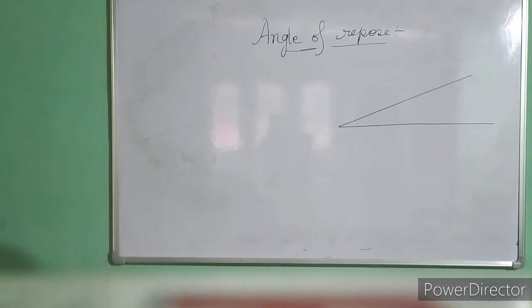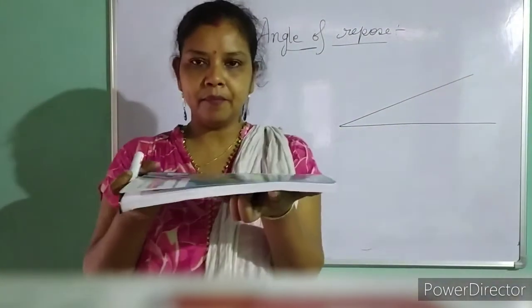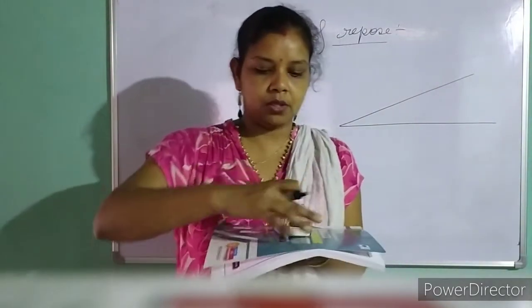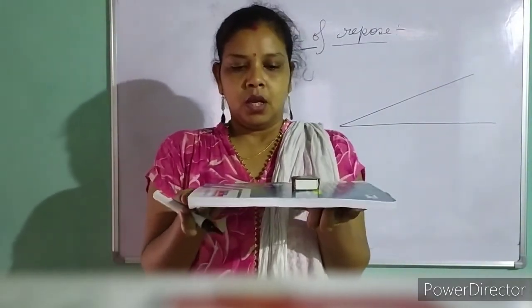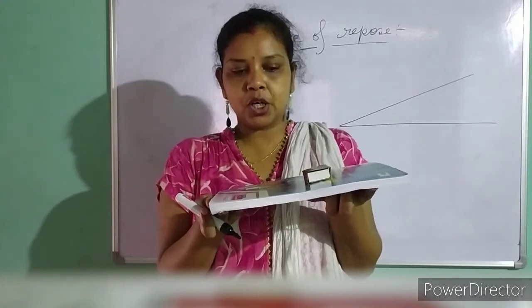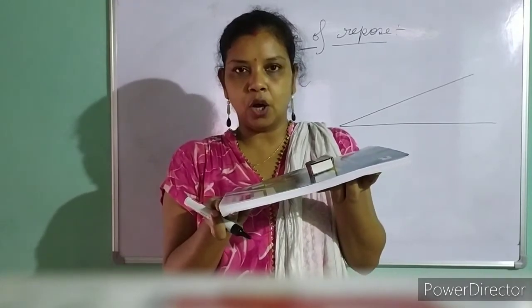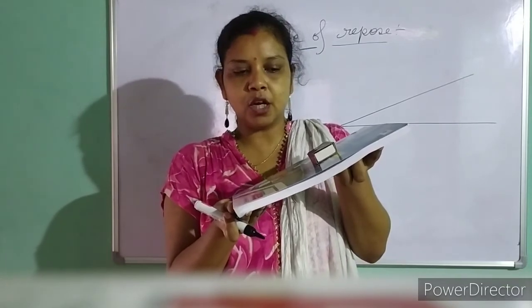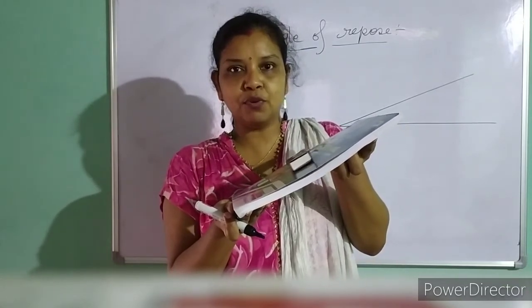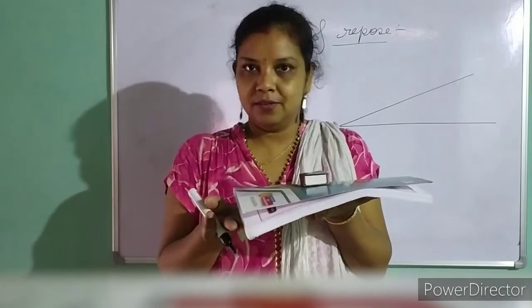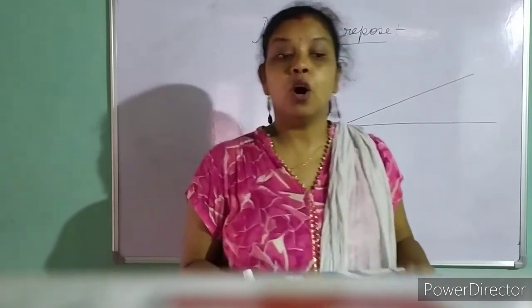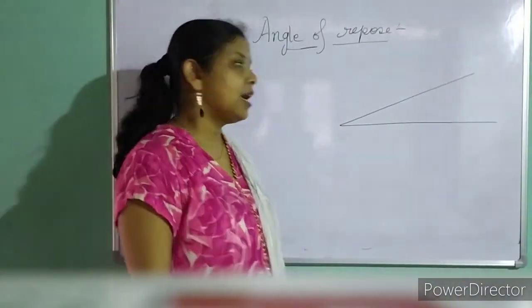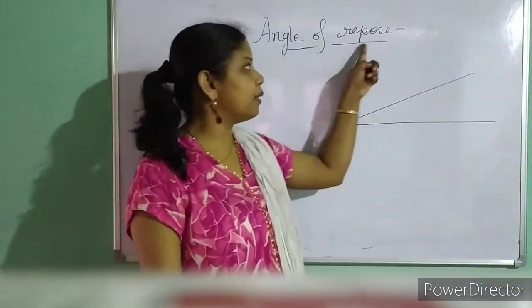Suppose this is a horizontal plane, and I have a matchstick over it like this, it is at rest. Now I am increasing the inclination angle. The object is at rest, it's not moving. Now it begins to move. That angle with the horizontal at which the object or the body starts moving is known as angle of repose.